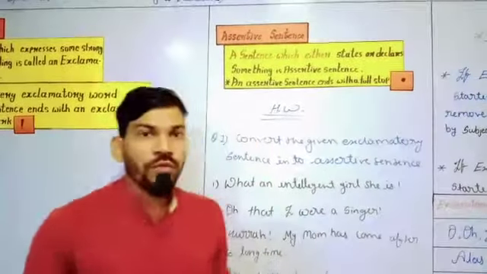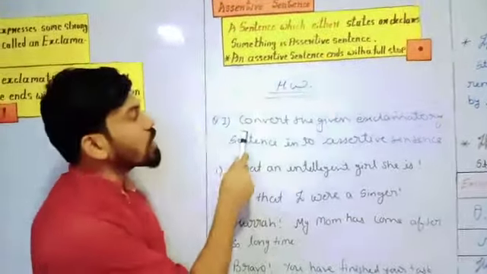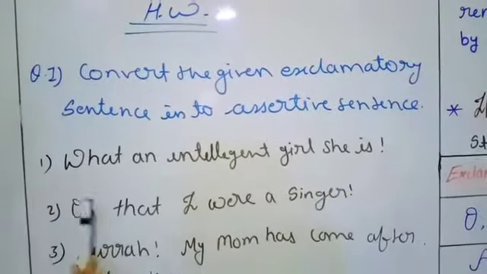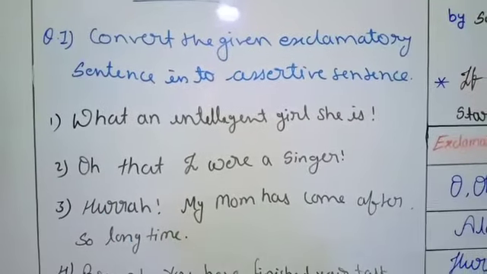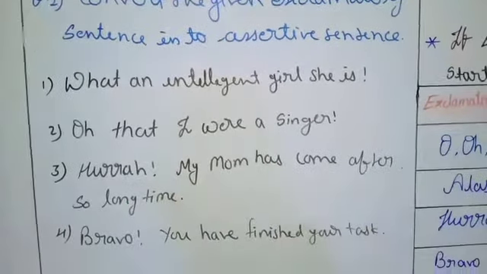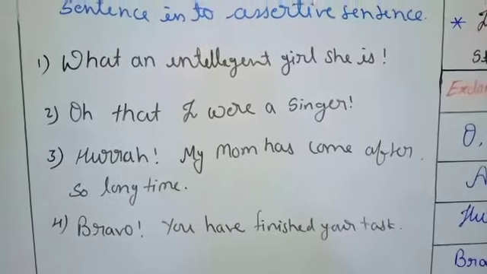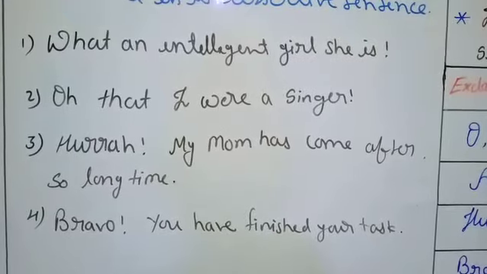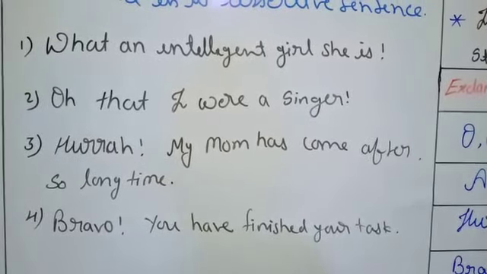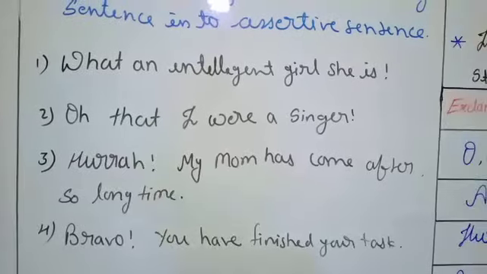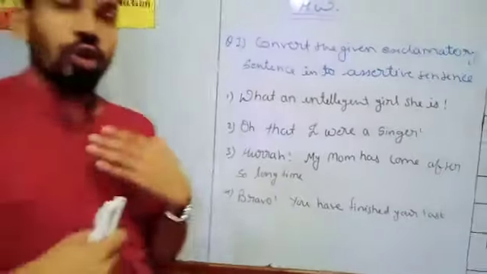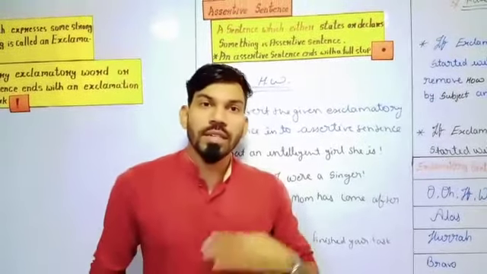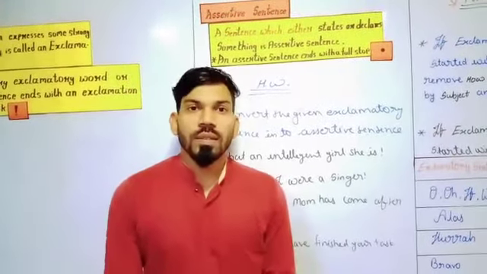So for your assessment we have homework for you. Convert the given exclamatory sentences into assertive sentences. What an intelligent girl she is. Second one, oh that I were a singer. Hurrah, my mom has come after so long a time. And the fourth one is bravo, you have finished your task. So what we learned today, to follow the rules, we have to change these given exclamatory sentences into assertive sentences. Thank you so much.